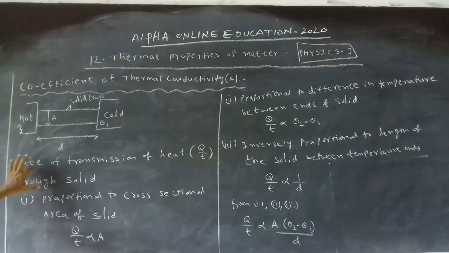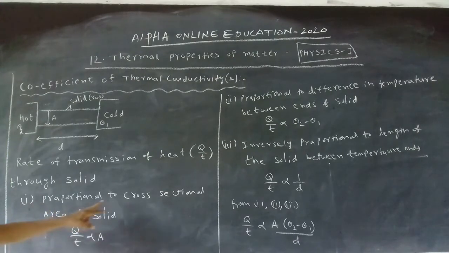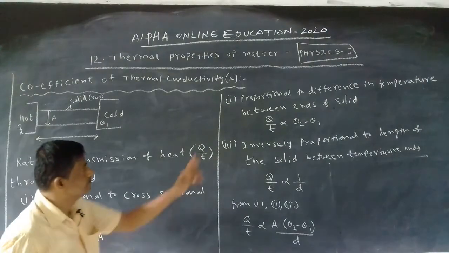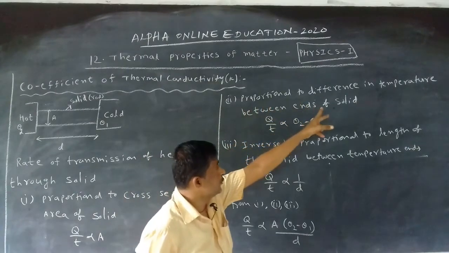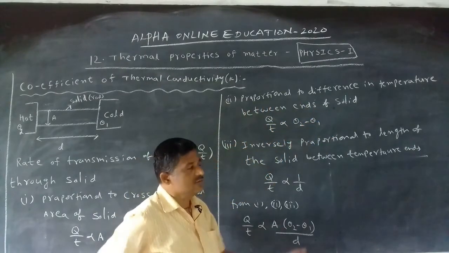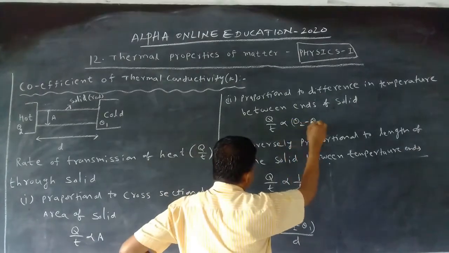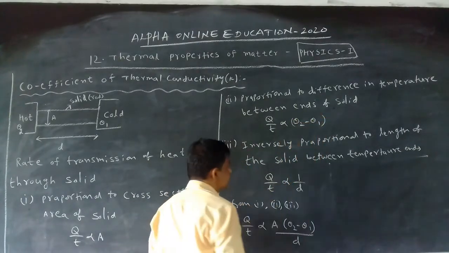Now, the rate of transmission of heat is Q by T. The rate of transmission of heat Q by T through a solid depends on 3 factors. Number 1, it is proportional to the cross-sectional area of the solid, so Q by T is proportional to A. Next, it is proportional to the difference in temperature between the ends of the rod, that is theta 2 minus theta 1.